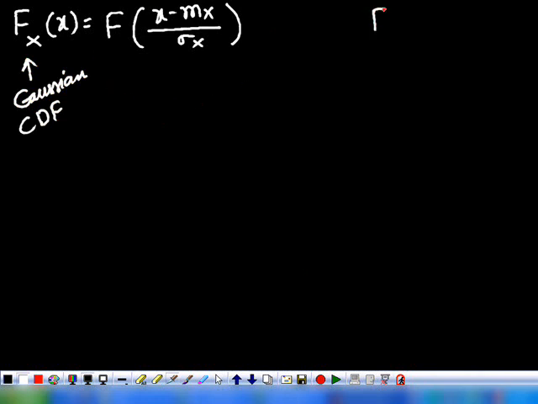But actually, what is this F(x)? This F(x) is 1 by under root 2 pi, integral from minus infinity to x, e power minus 1 by 2 lambda square d lambda. That integral is called the error function, so this F(x) can also be called erf(x).